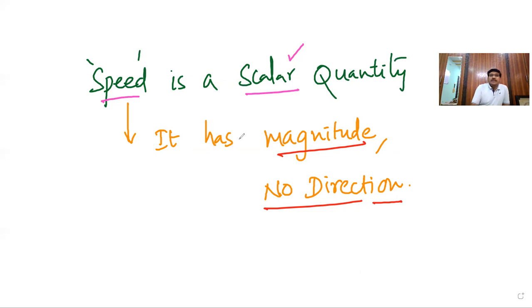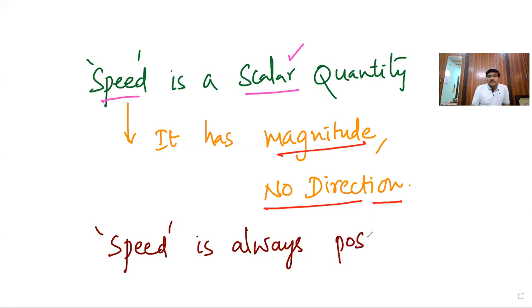So speed is always positive. It cannot be negative. Have that clarity. Okay? There is no question of speed becoming zero also.